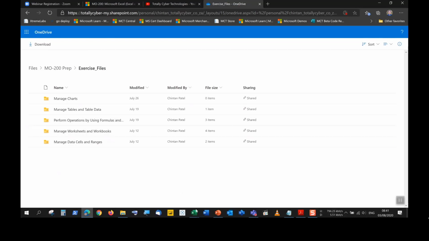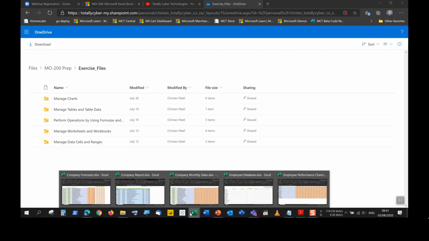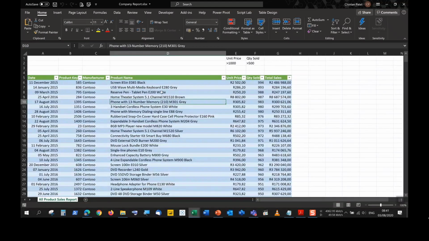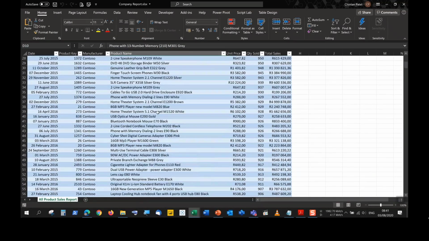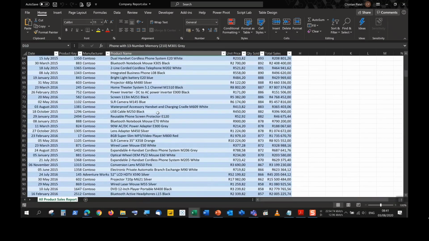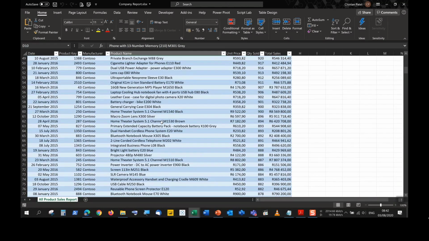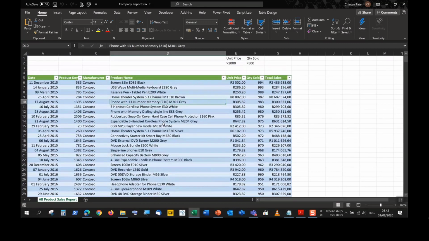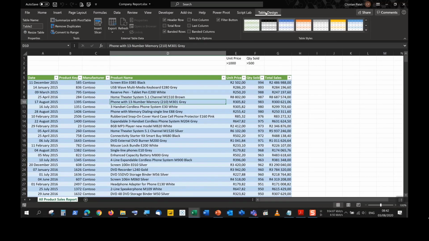So what are we going to be starting off with? I just want to quickly cover what we did the last time. We just looked at everything to do with tables. Right, so this table object is a reporting tool that we can use, and this reporting tool gives us a lot of summary calculations. So the main part is a summary calculation that happens in the total row at the bottom. However, you do have some great formatting options.